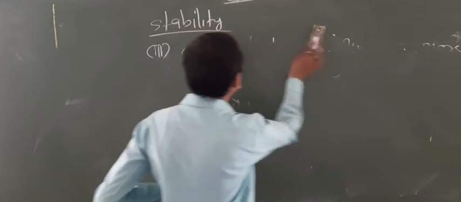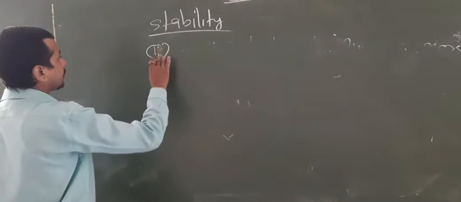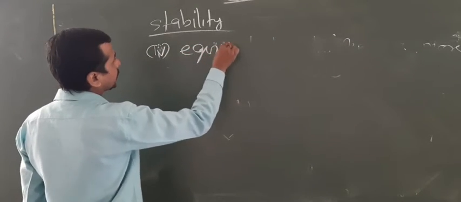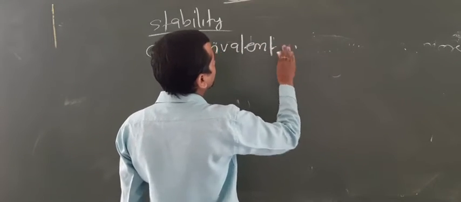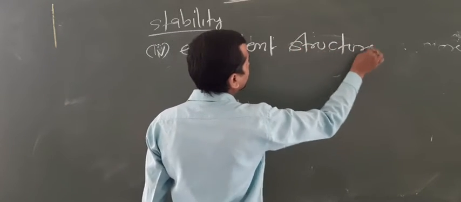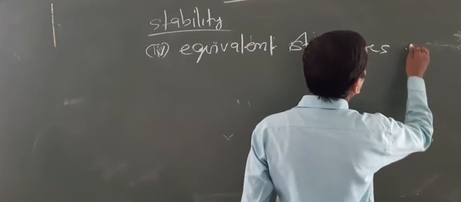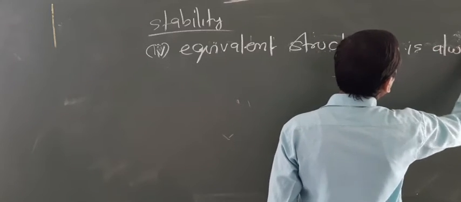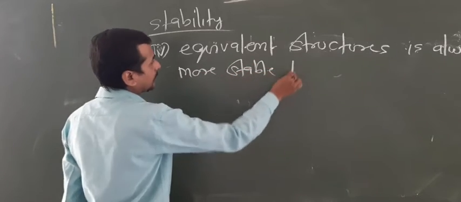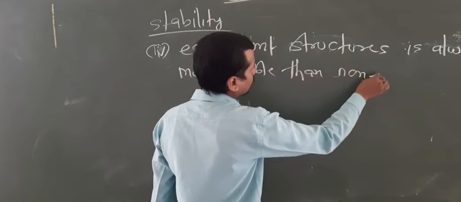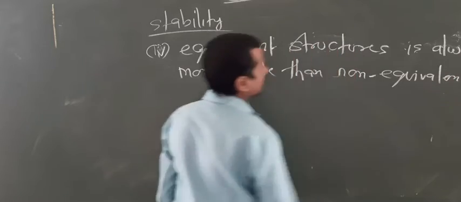Now, the fourth point which you have to know about the stability is that equivalent structures are always more stable than non-equivalent resonating structures.